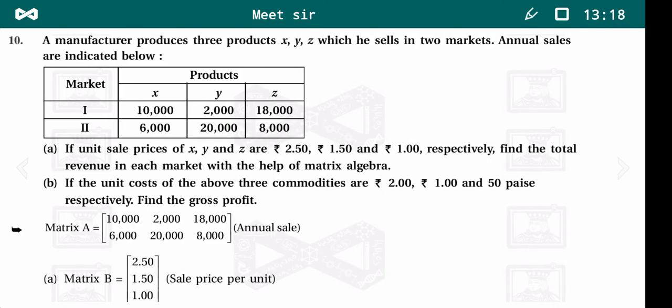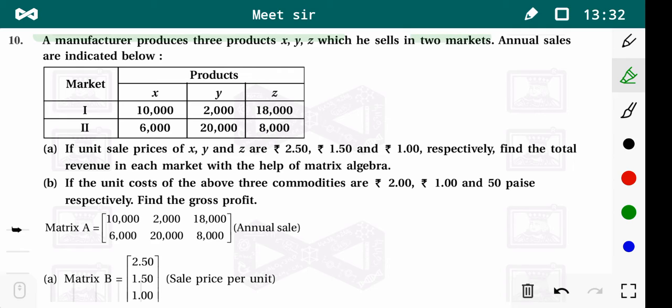Now example number 10. A manufacturer produces three products X, Y and Z which he sells in two markets. Annual sales are indicated below for market 1 and market 2 and the products.